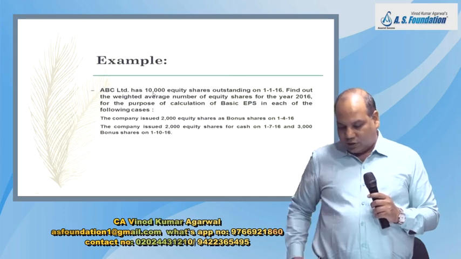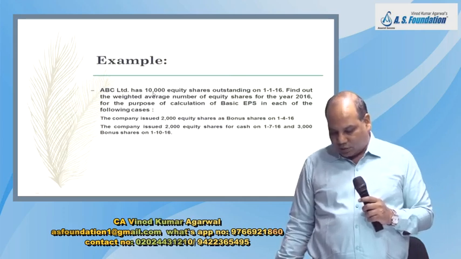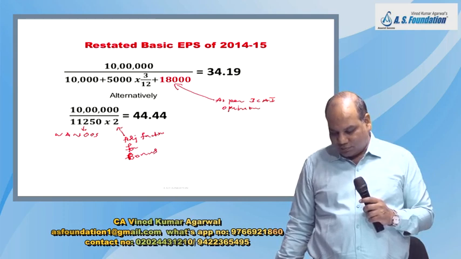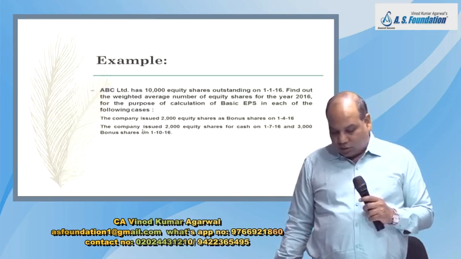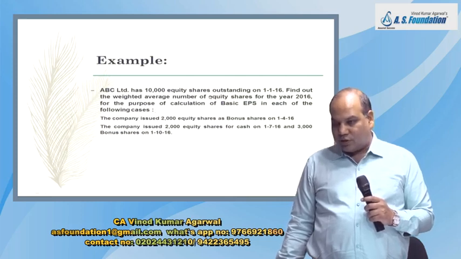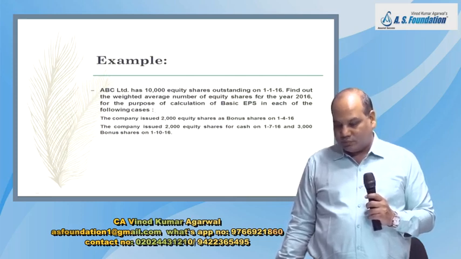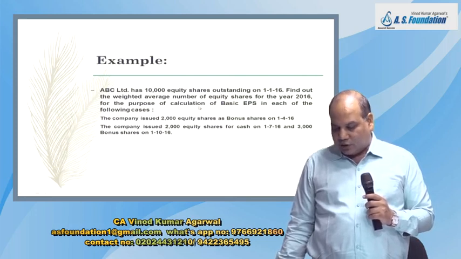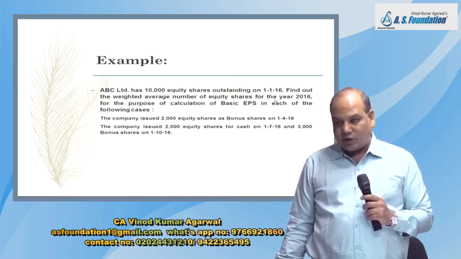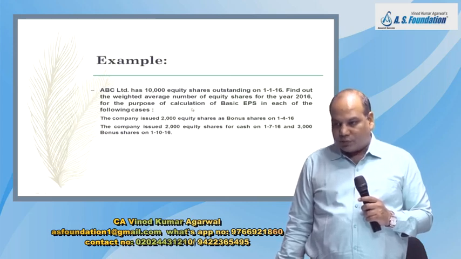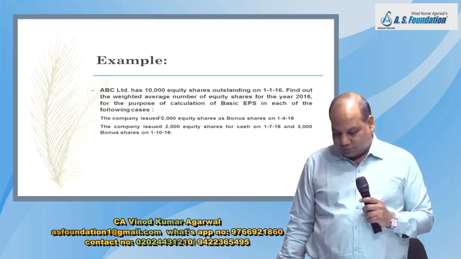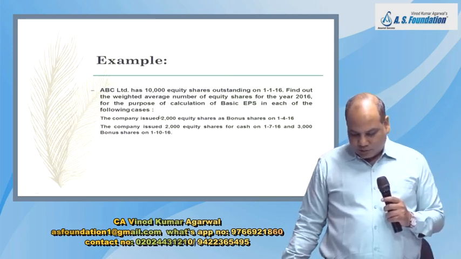Find out the weighted average number of shares. Have you checked this calculation part? Calculation part you have checked. Find out the weighted average number of equity share for the year 2016 for the purpose of calculating basic EPS in each of the following cases.